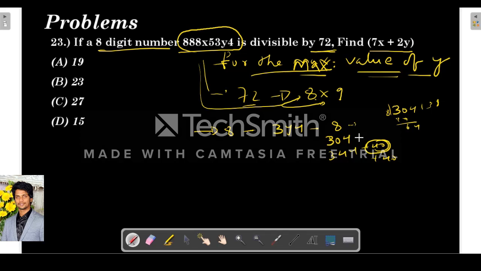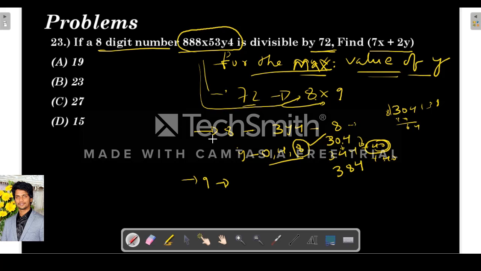Next plus 40, because 8 5s are 40, it is a multiple of 8, right? Only plus 40 will be divisible by 8, because I'm comparing the things here. So 384. So the possibilities of y are 0, 4 and 8. Okay, so they are asking for the maximum value of y, right? So y will be 8.